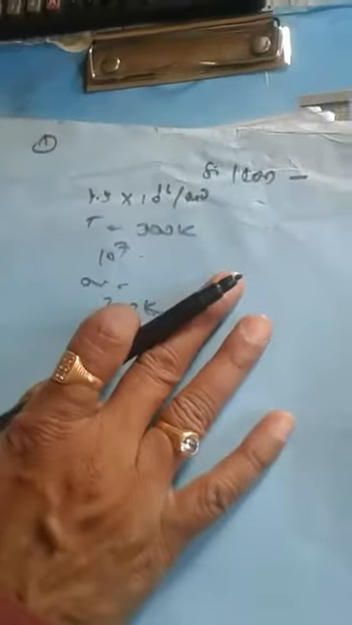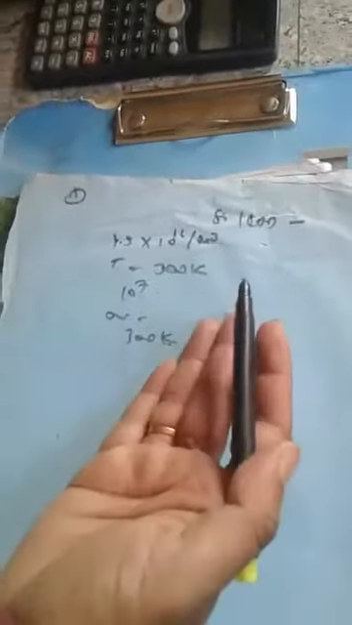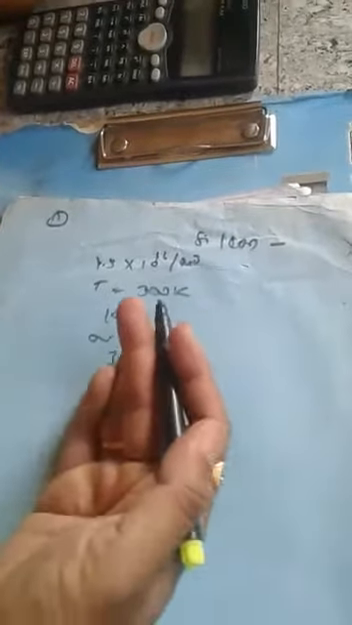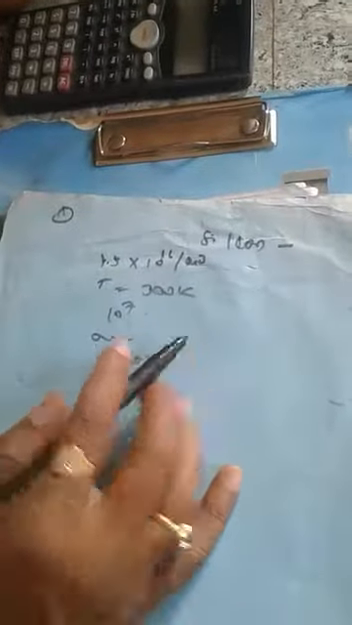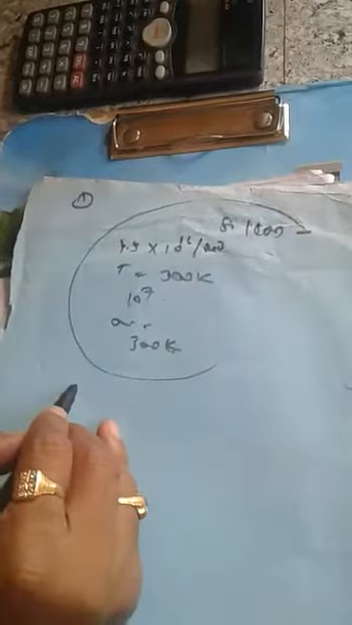Assume that all the impurity atoms are ionized. Given that the silicon atomic weight is 28.09, the density is 2.33, the electron mobility is given and the hole mobility is also given. These are the given values. Write all the given values once again.